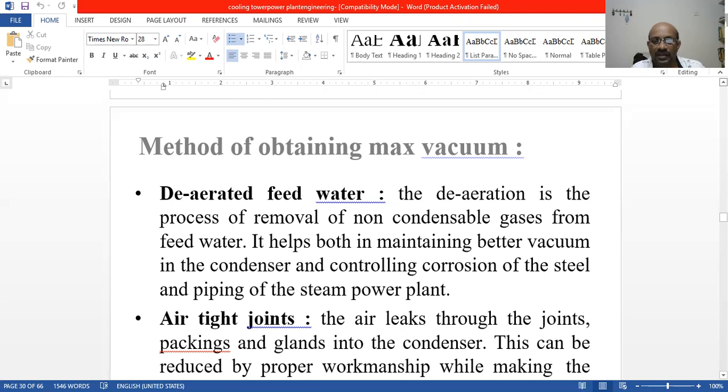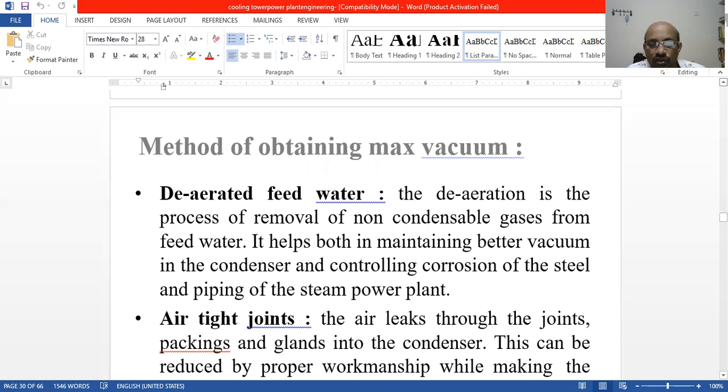It will help maintain a better vacuum in the condenser, as well as control corrosion of steel and the piping of the steam power plant. So it will avoid the corrosion effect by maintaining a better vacuum. If the air is zero, there is no moisture content in that shell.